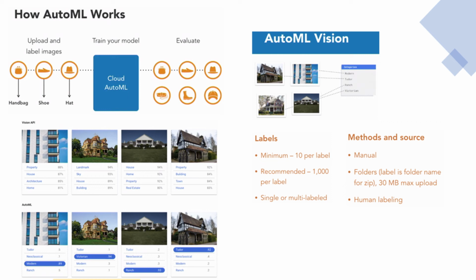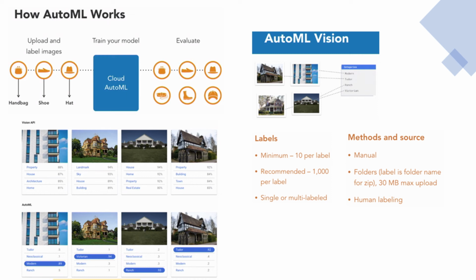Now what kind of use case is this good for? You can see on the right here that we have some photos of buildings, and by default if you use the Vision API, these buildings would be identified with particular labels such as the location of the building, the type of the building. However, one type of label that won't be part of the default Vision API would be architecture categories. And you would find that out by simply trying it out. So if you need to label by architectural category, then your use case would be a great candidate for using Vision AutoML.